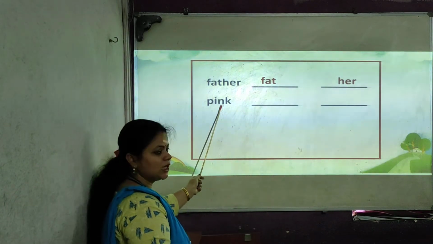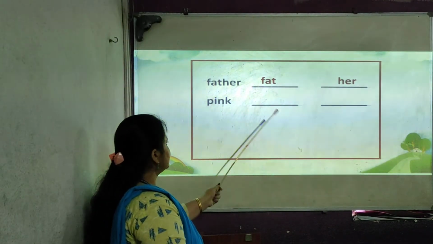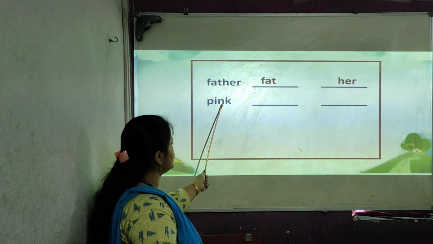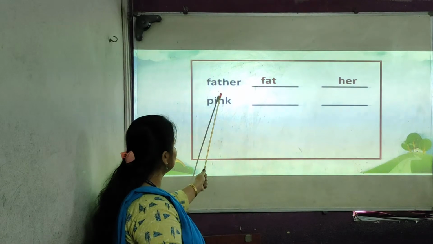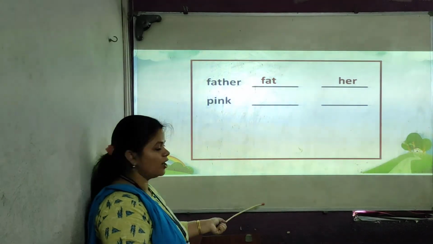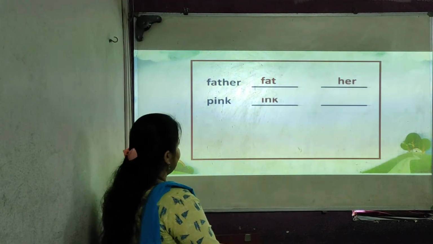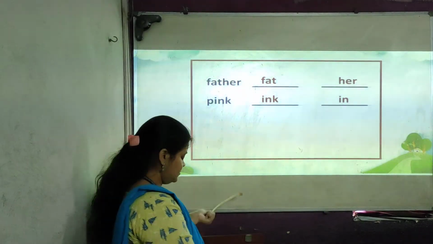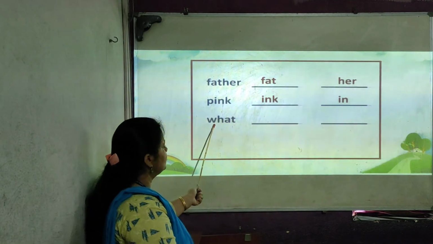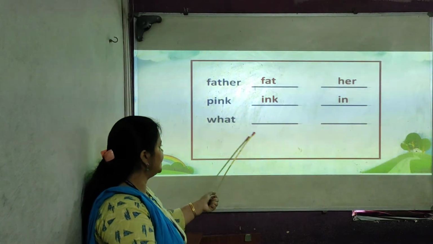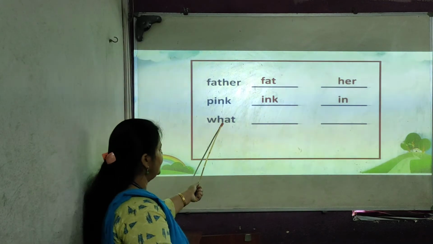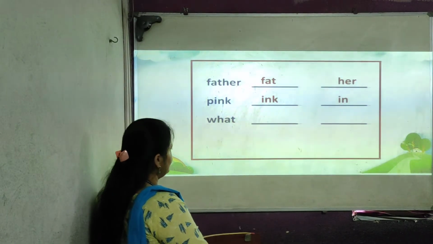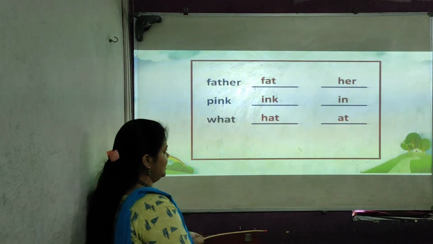In the pin, find out which are the two hidden words in this. You can make P-I-N, pin also, I-N, in also, I-N-K, ink also. Ink, in, you can write pin. What in this? Which words are hidden? Two kangaroo words. H-A-T, hat, A-T, at. Yes or no? H-A-T, hat, A-T, at.